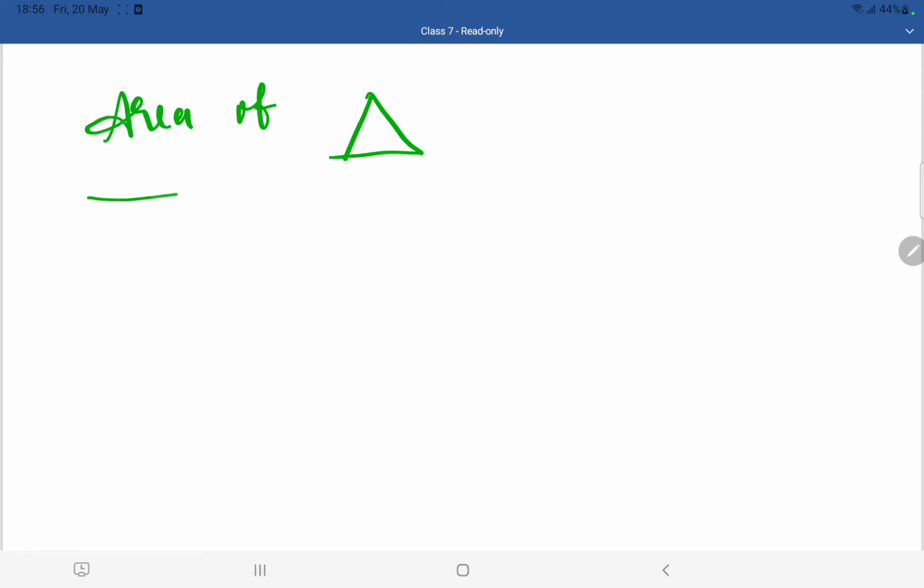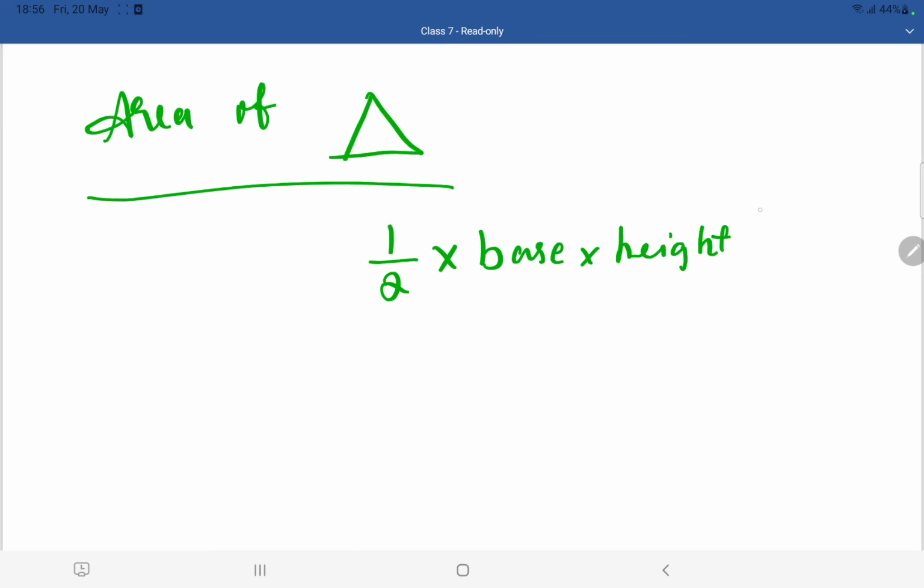Area of a triangle. Okay, so the formula for the area of a triangle is half into base into height. Now don't worry, I will explain how to identify the base and the height. If you just take a triangle, this dotted line, the middle line, that is the height of the triangle. You should not take this one as the height.